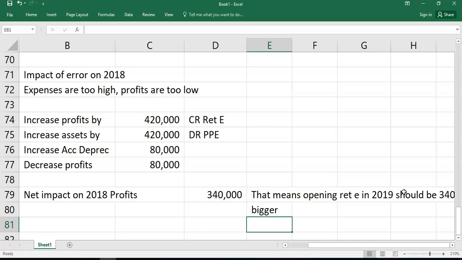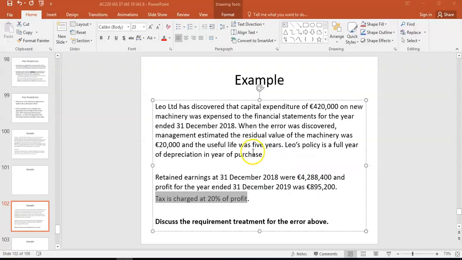Right, so again, just for simplification here, we're going to ignore the tax element. You could bring in tax to say that your tax bill might be bigger because you're adding back an expense, so your taxable profits are larger. But I said for now, don't worry about tax. There's no real need to have that in the question.